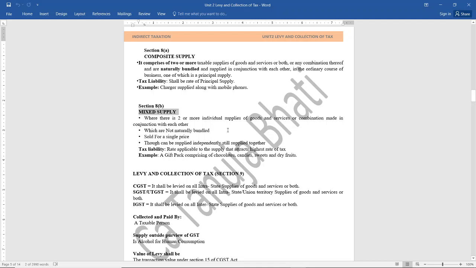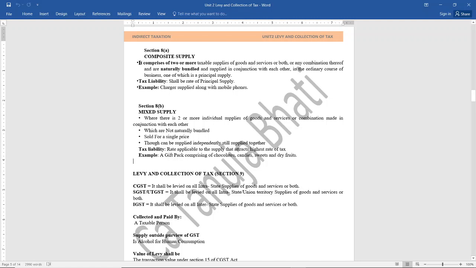So what will be the rate applicable for that entire combo? Dry fruit will have a different rate of GST, chocolates will have a different rate of GST, but they are given as a single pack. So what will be the rate of GST that will be applied? The rate of GST will be the rate applicable to the supply that attracts the highest rate of tax. In that entire combo, whichever product has the highest rate of tax, that same rate will be applicable to all the supplies in that combo. Suppose dry fruit has the highest rate of tax, then that rate will even be charged to chocolates, biscuits, candies, all other items.